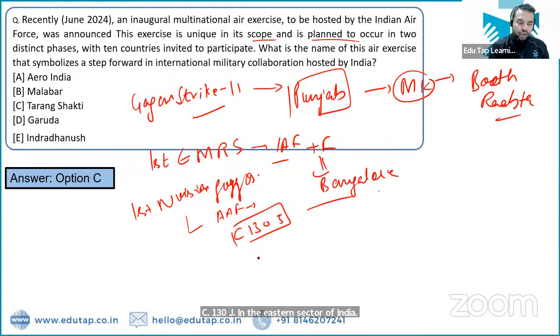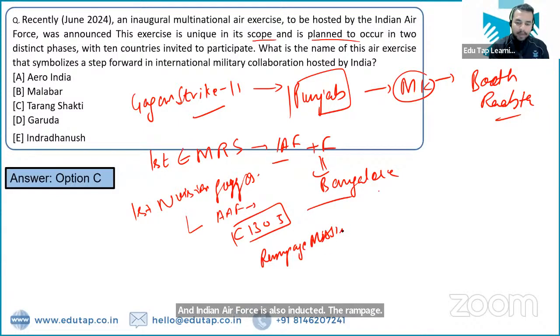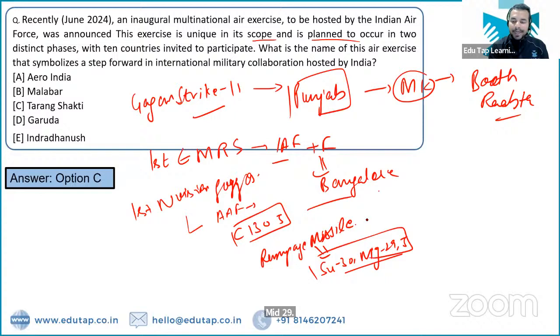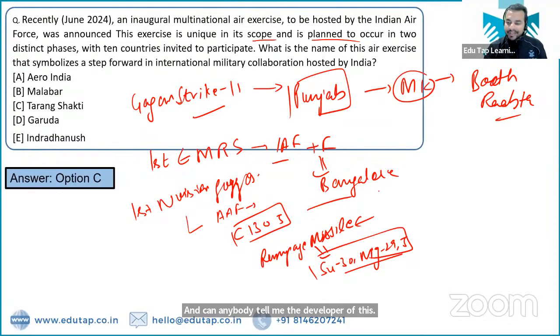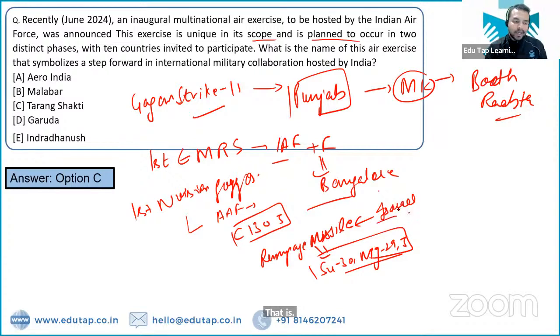And the Indian Air Force has also inducted the Rampage missile. So the Rampage missile was inducted by the Indian Air Force into its Sukhoi 30, MiG-29, Jaguar. And can anybody tell me the developer of this particular missile? That is Israel, absolutely right. It is Israel Aerospace Industries. Right? So it was basically the Command Hospital Air Force of Bangalore.